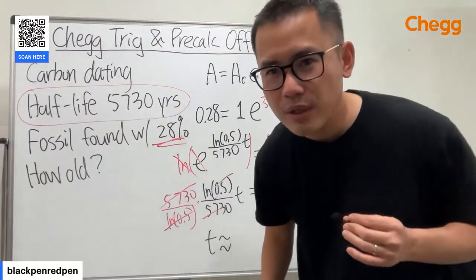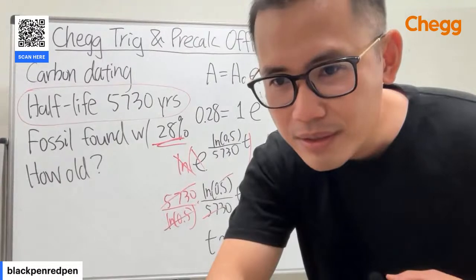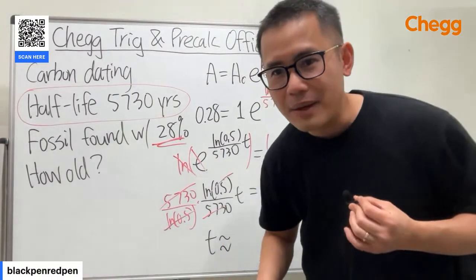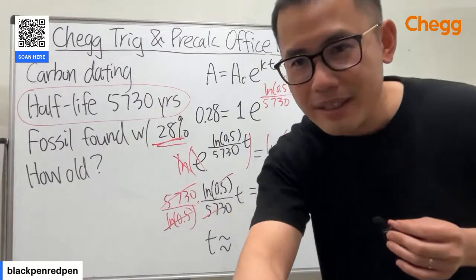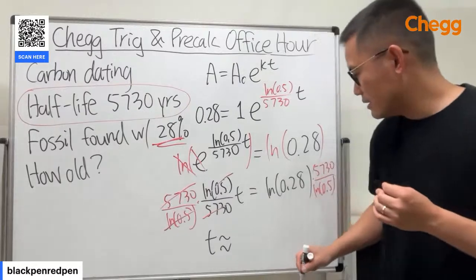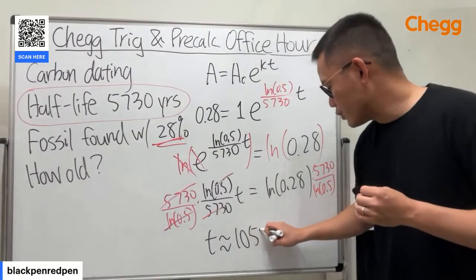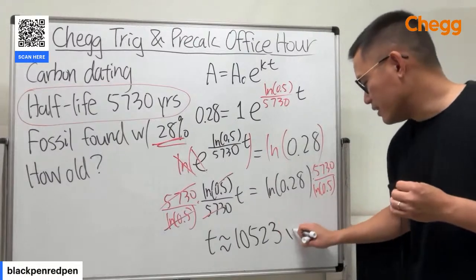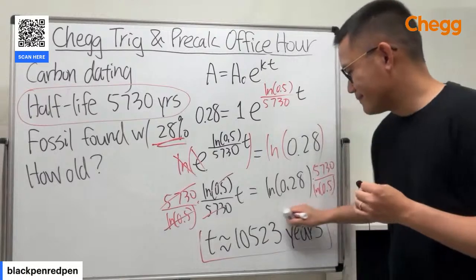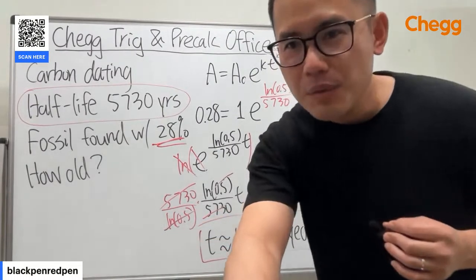Thank you guys so much. Thank you, George. Thank you, friends. And I also see others. Fushia, I think. I'm sorry if I pronounced your name incorrectly. But thank you so much for the answer. This is t approximately 10,523 something years. And that'll do it. All right, let's do the next one.